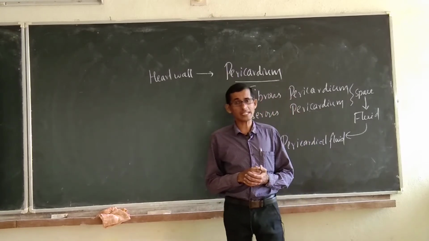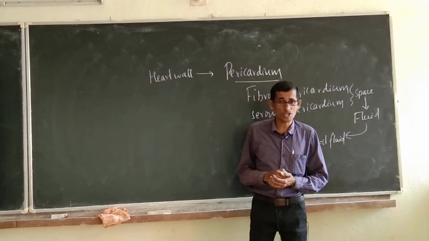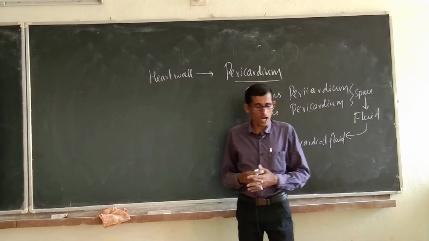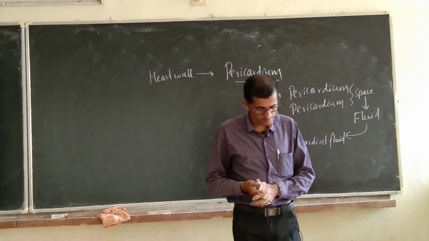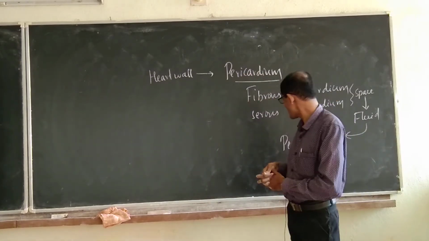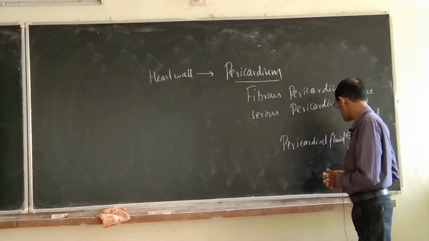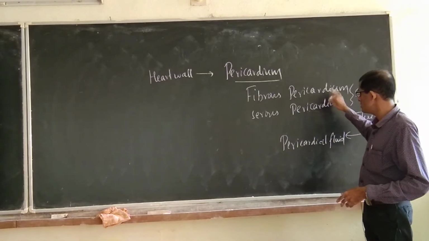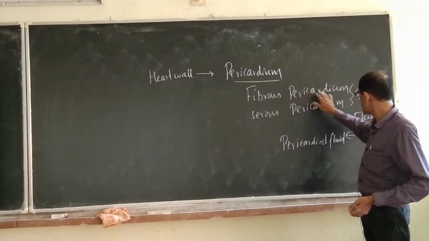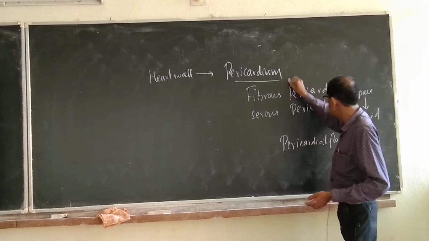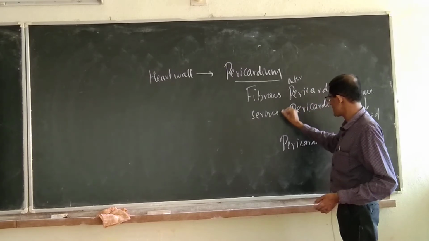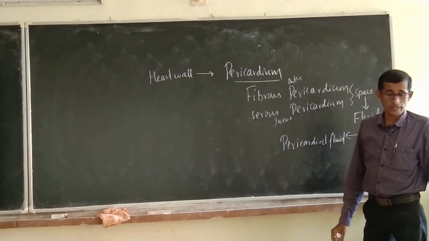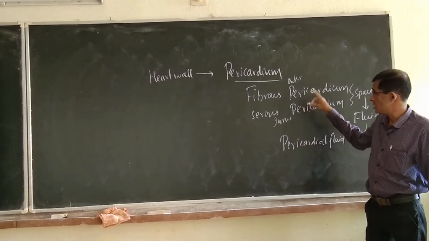It gives mechanical protection against any mechanical shock or pressure on the heart. That is the importance of pericardial fluid, and of the presence of two layers. So, outer fibrous and inner serous pericardium. Okay, that is about the heart wall.